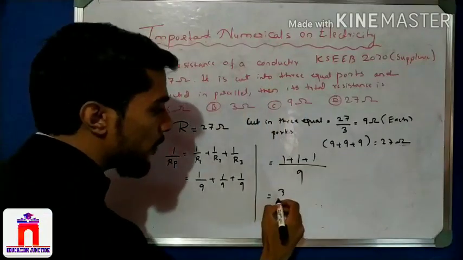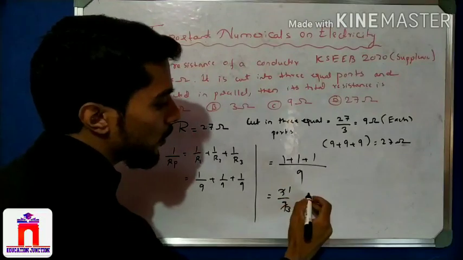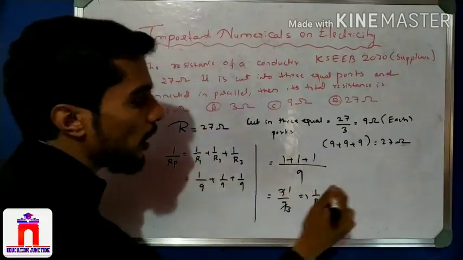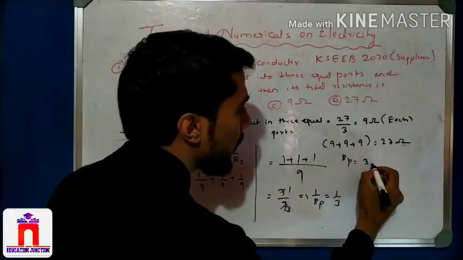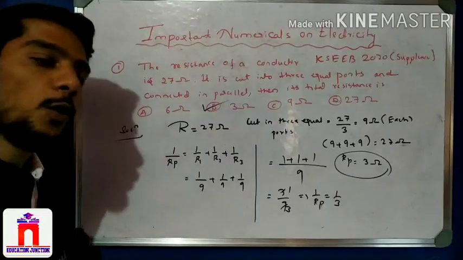So here 3 by 9. 1 plus 1 plus 1 is 3. So here 1 by Rp is equal to 1 by 3. Now take the reciprocal. So Rp is equal to 3 ohm. Where is the answer? Option B is correct. Hope you understand this one.